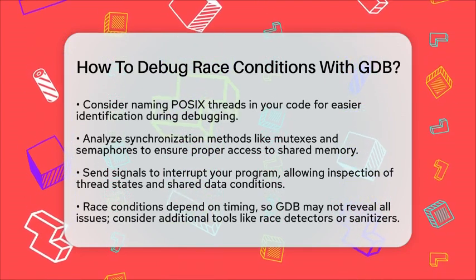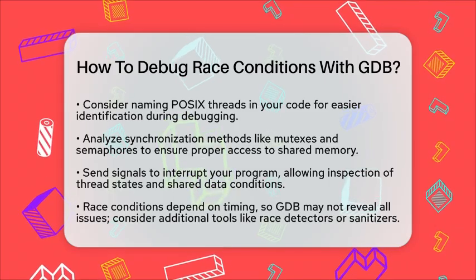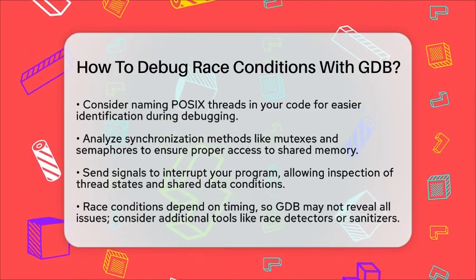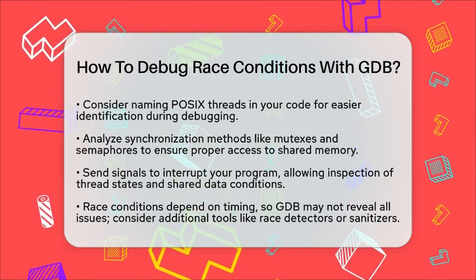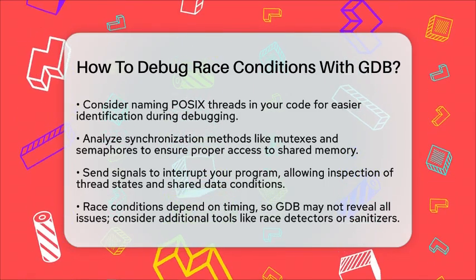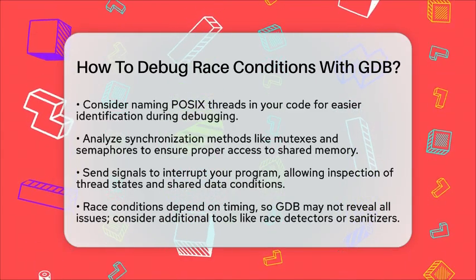Lastly, remember that race conditions can be tricky because they depend on timing. While GDB is a powerful tool, it might not reveal all issues on its own. Consider using additional tools like race detectors or sanitizers that can automatically detect data races.